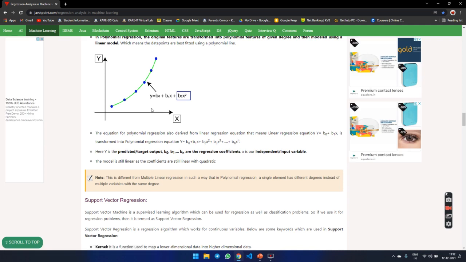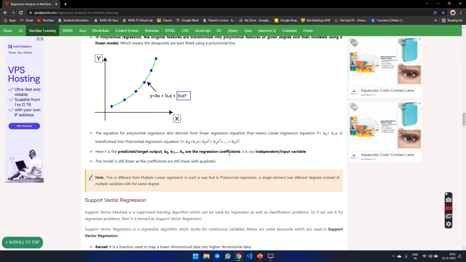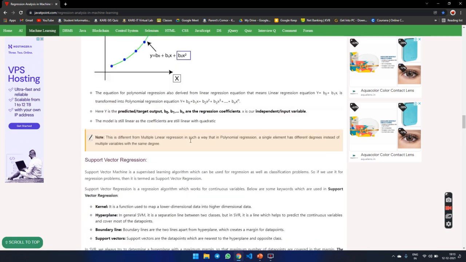Here y is the target output, x is the predictor, b0, b1 to bn are the regression coefficients, and x is our independent or input variable. Note, this is the important thing. This is different from multilinear regression in that polynomial regression uses a single element with different degrees, instead of multiple variables in the same degree.